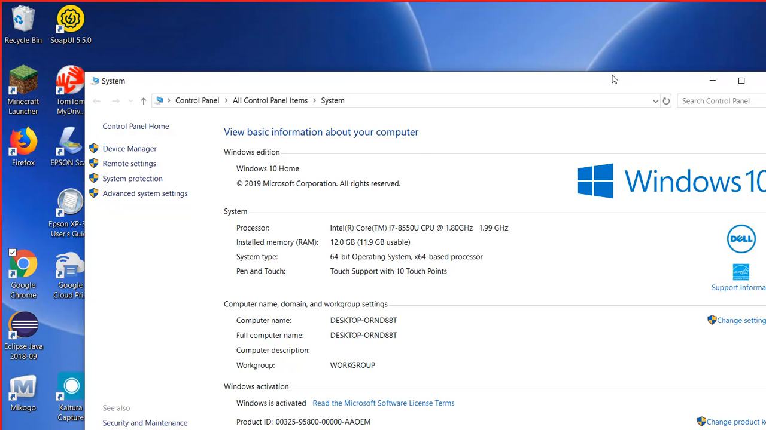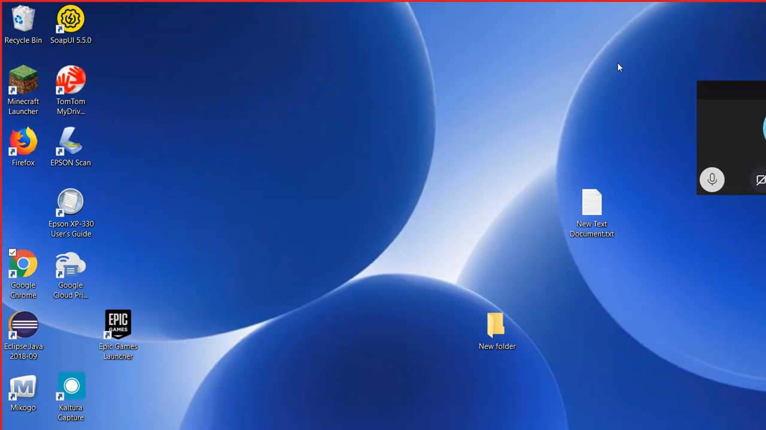Okay, now let's come back. So for these servers, again, we have these two types of environment that we have learned. One is the development environment, another one is the production environment.